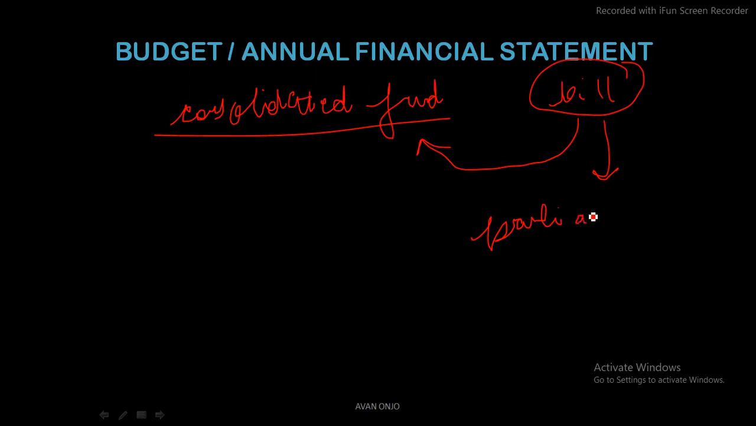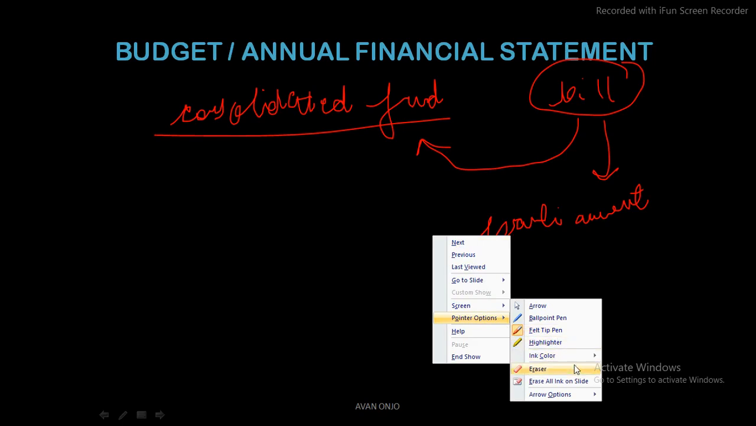It needs to be presented before the parliament. Now this is what is basically done in the appropriation bill. So this is basically for a specific purpose. I hope that this was clear.